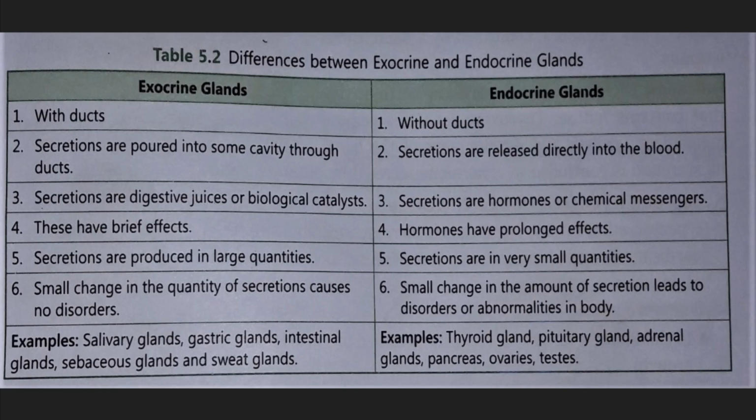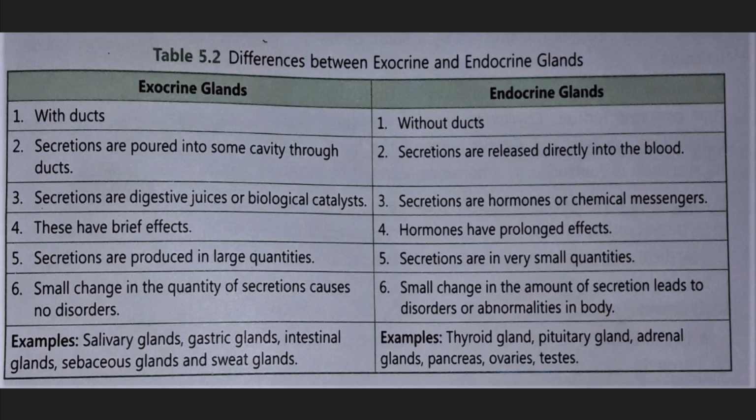And the sixth one is what? Small changes in the quantity of secretion cause no disorder. In exocrine glands, that means the enzymes, if they are secreted less or more, that will not lead to a disorder kind of situation. But in the case of endocrine glands, if the secretion is not balanced, that means either there is oversecretion or less secretion than required, then there will be disorders or abnormalities in the body, and those abnormalities and disorders will have a permanent effect. I mean the permanent change will be there.